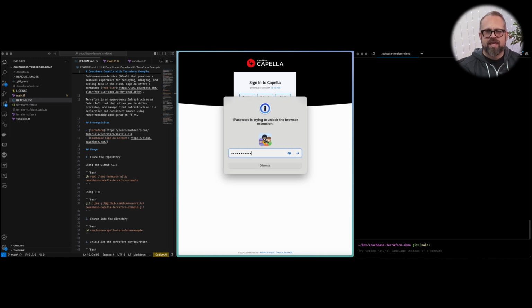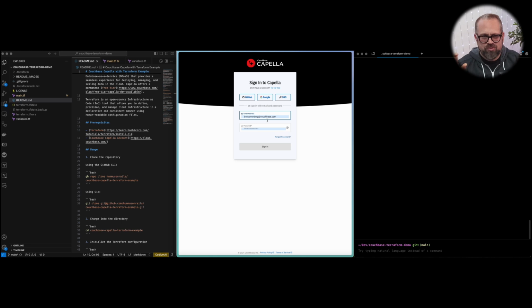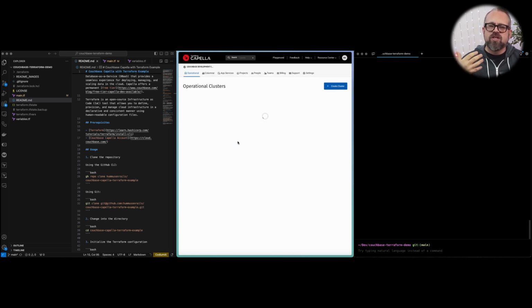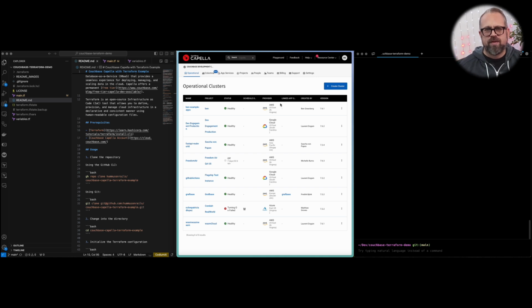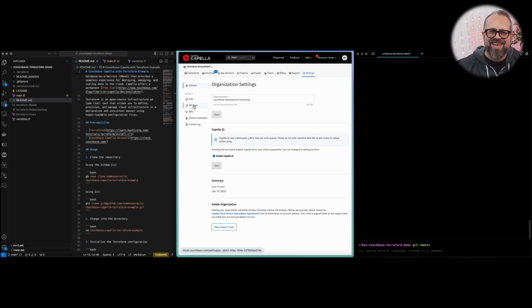So the way this looks, you're seeing three screens here. Yes, three screens at once. In the middle is the Couchbase Capella UI, and what we're first going to do is log on to that UI. On the left-hand side is Visual Studio Code, and the right-hand side is a terminal.